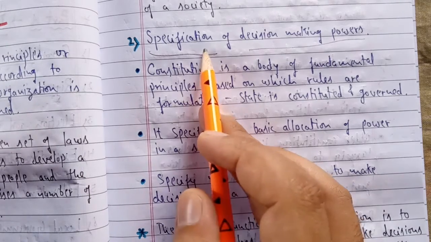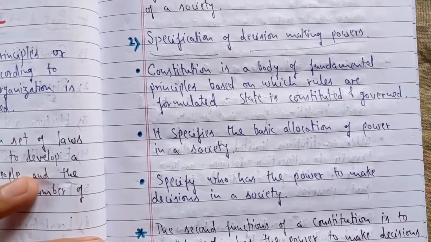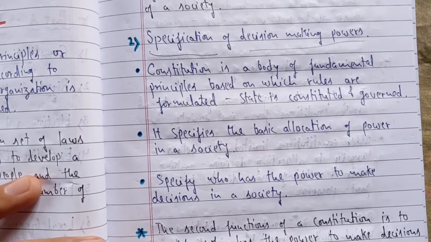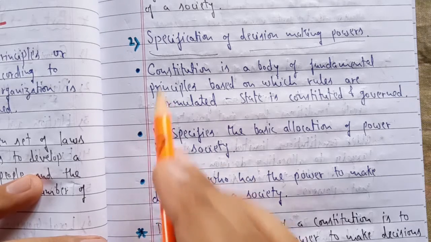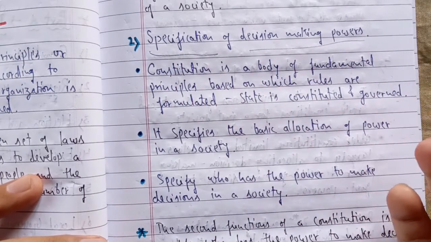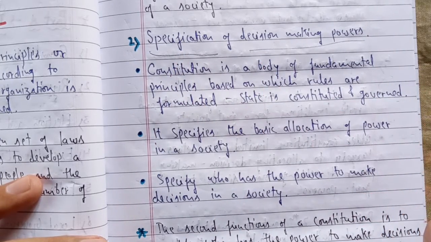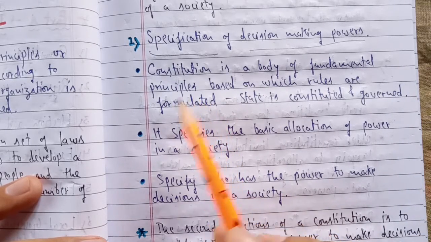These specifications are very clearly demarcated in our constitution, whether it be our government, executive, judiciary, election commission, etc. Or talking about the Parliament, Lok Sabha, Rajya Sabha, everywhere these specifications are clearly given in the constitution, that is, who are going to make the decisions in the society or for the welfare of the society.